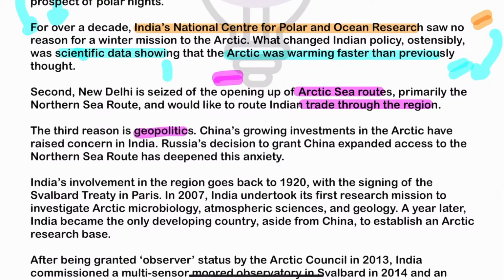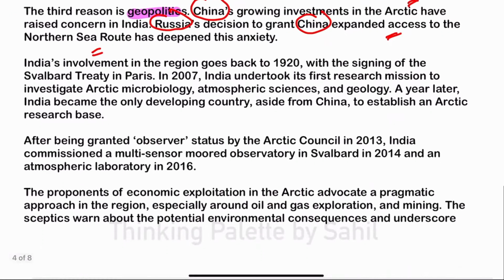Then the third reason is geopolitics. Now see, Russia has invested heavily in the Arctic region, and also China. China's investments in the Arctic region are going up. Moreover, China and Russia both are colluding together, and Russia has even given China expanded access to the Northern Sea Route. Because of that, India feels that India should participate more so that India isn't left out. So this is the reason again that India is very much interested in the Arctic.